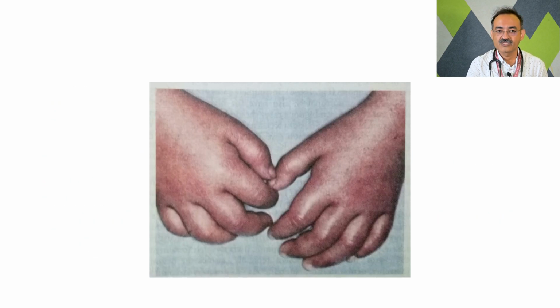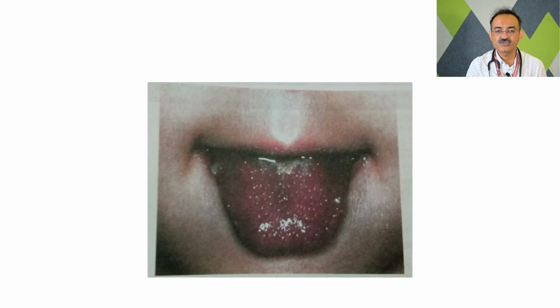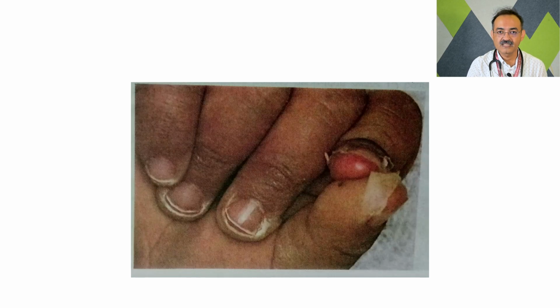So these are some pictures where you will see the erythema and edema of the dorsum of the hand. Here you can see the bulbar congestion. Usually limbal sparing is there and it is non-purulent. Here it is a typical strawberry tongue, which you can see in Kawasaki disease, and this is in the subacute phase. That is a typical periungual desquamation, which is the hallmark of Kawasaki disease.